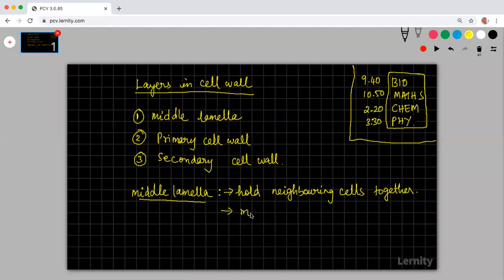It is made up of calcium and magnesium pectate. So the middle lamella is made up of calcium and magnesium pectate. So this is about the middle lamella. If you guys are done copying, let me know so that we can move on.